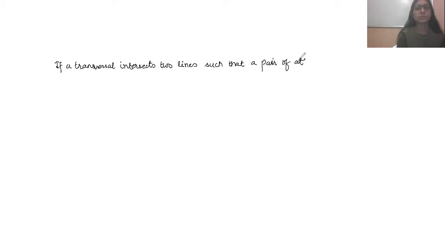So the theorem is, if a transversal intersects two lines such that a pair of alternate interior angles is equal, then the two lines are parallel.